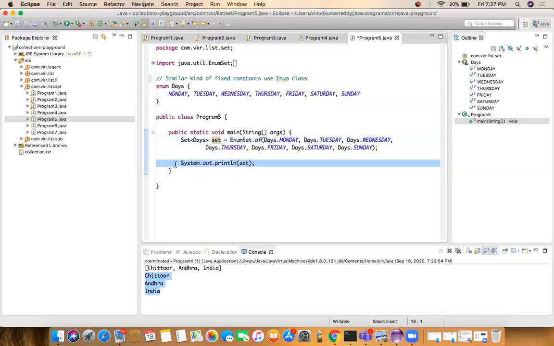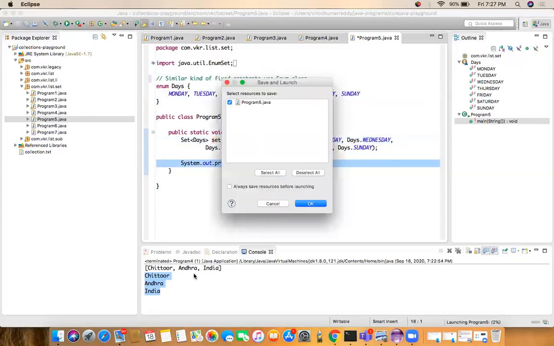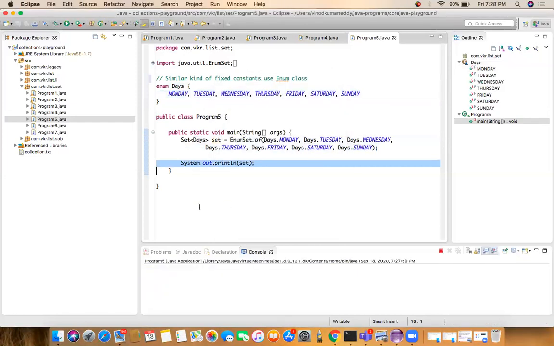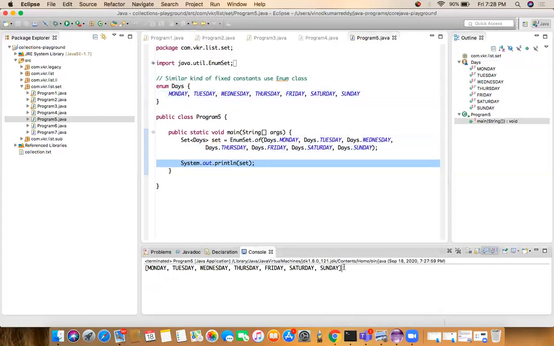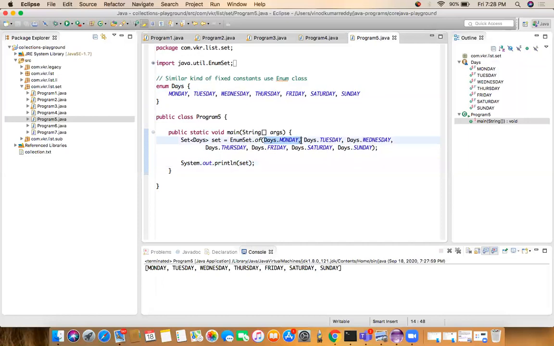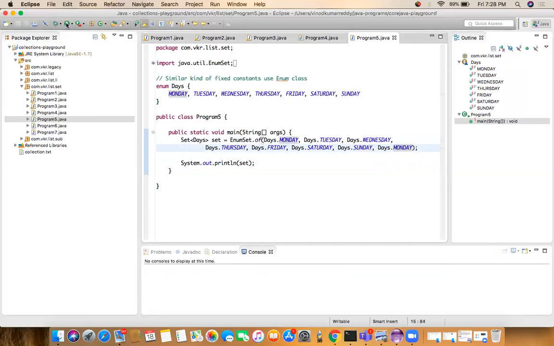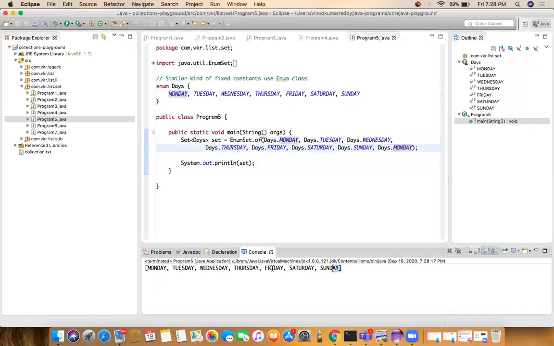I'm just printing the set of the enums. This is a simple example for EnumSet. We got all the set elements. Now if I want to add the duplicate element, Monday again, and run this, it won't give you Monday again because I don't want to allow duplicates. In that case, we have to use an EnumSet.